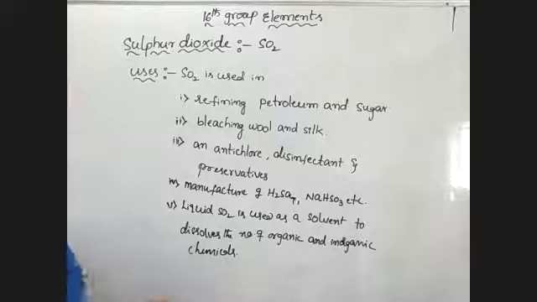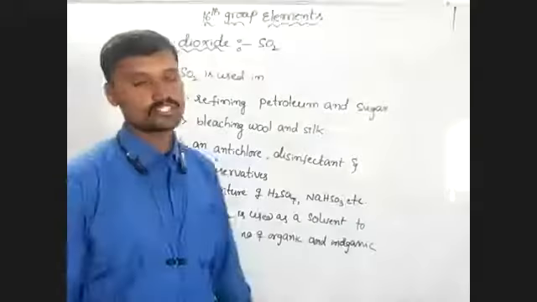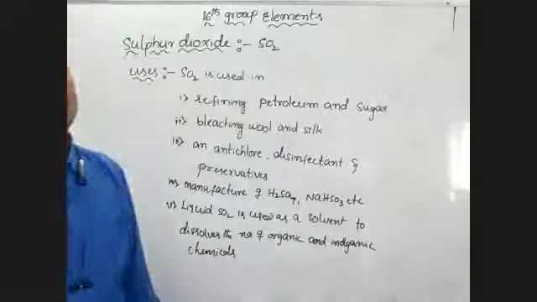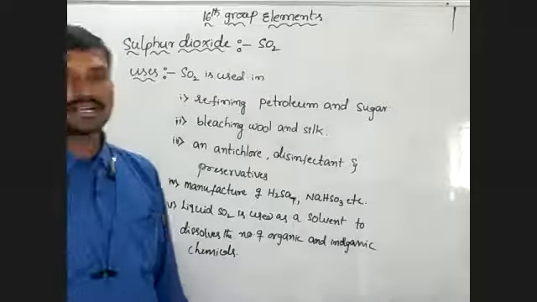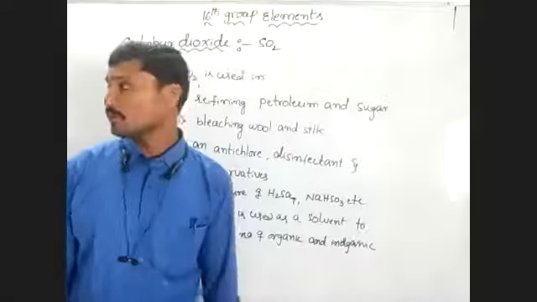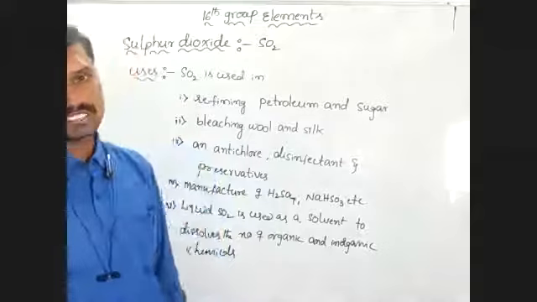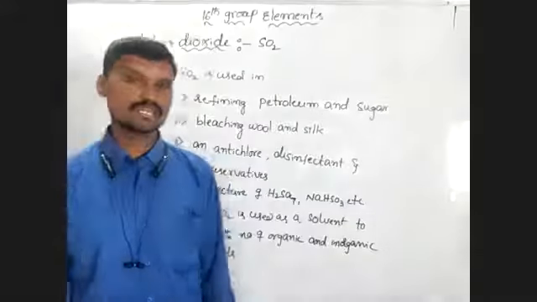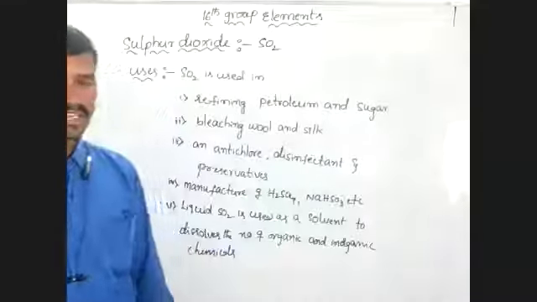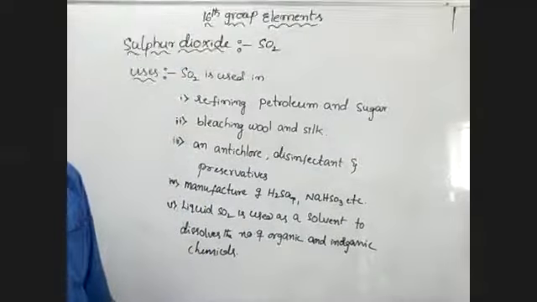Okay, right. This is sulfur dioxide preparation, physical properties and chemical properties, structure and uses. Sulfur dioxide structure is an angular shape. It is an angular molecule with bond angle 119.5 degrees, bond length 1.43 angstrom. Okay, it has one lone pair of electrons.